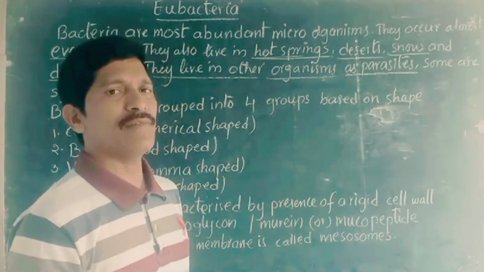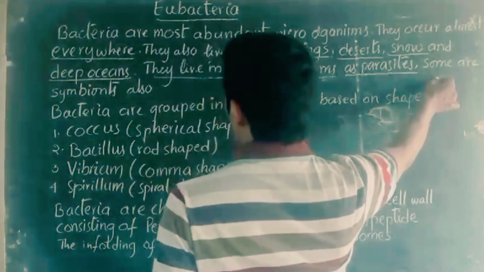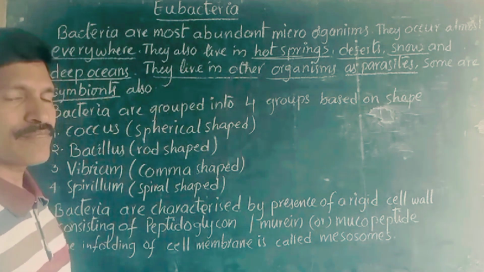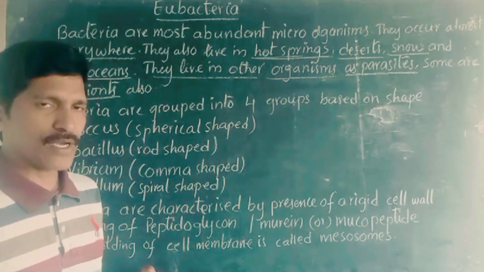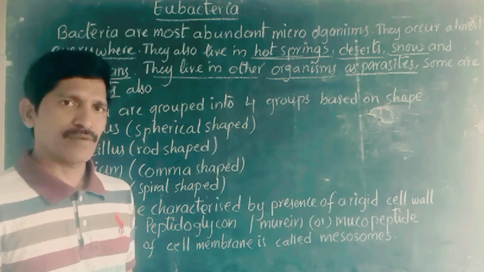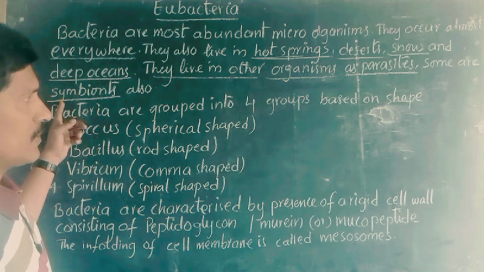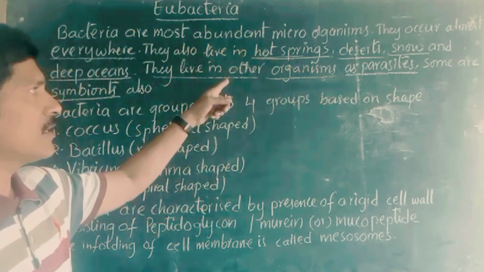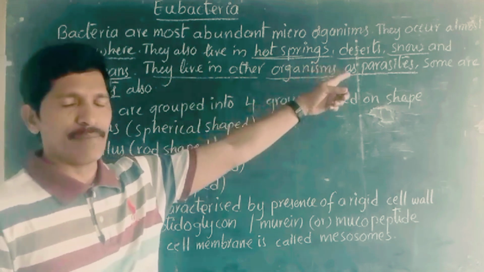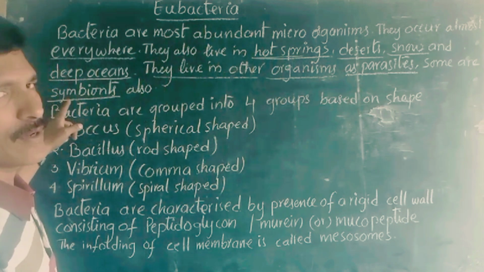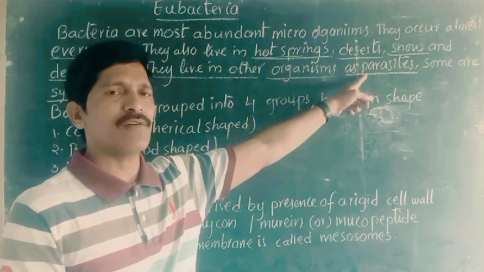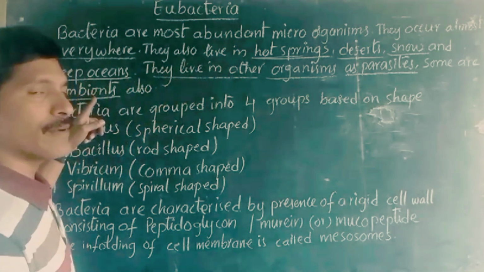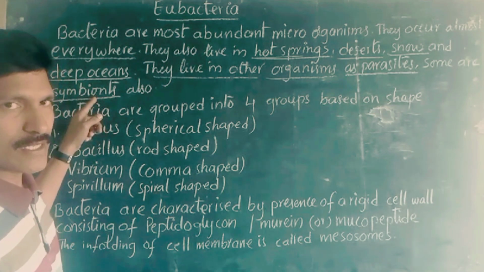Such a condition is called symbiont, in the sense that two different organisms live together, mutually benefited with each other. So these organisms can survive in almost all conditions, even in other organisms, sometimes as a parasite and sometimes as a symbiont. Parasites simply obtain food material and do nothing for the host organism, but in the case of symbionts, they are mutually benefited with each other.